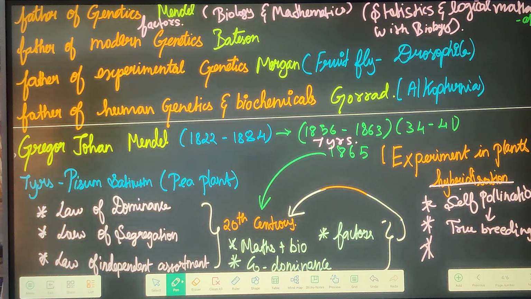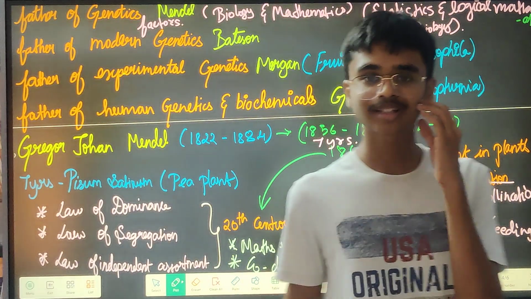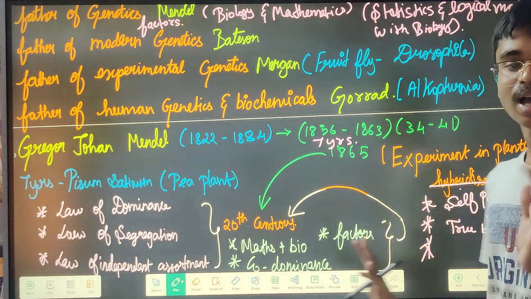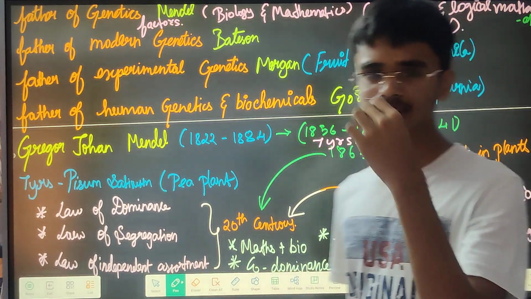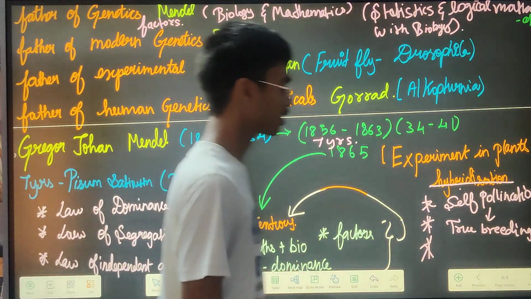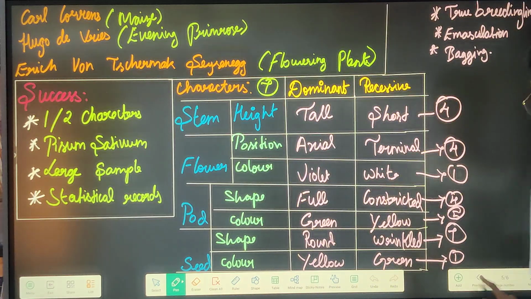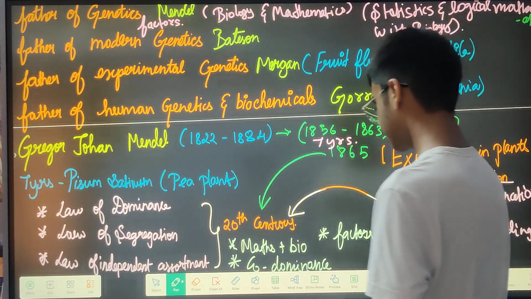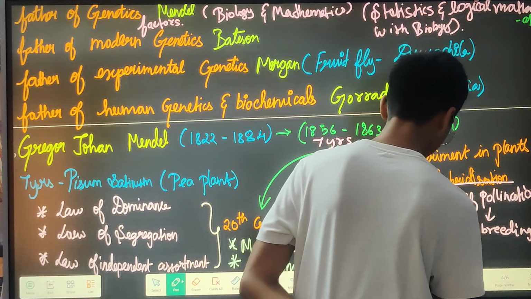Now, whatever I've said about all those scientists and that year, it was only accepted in the 20th century. In future lectures I will say more about those. Then also, he did self-pollination so that he could get true breeding lines. After that he did cross-pollination.